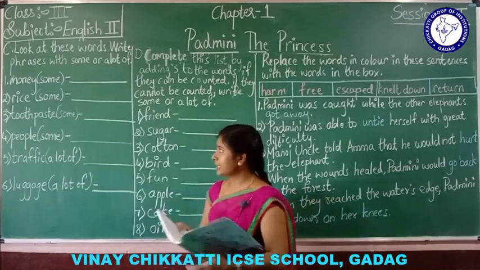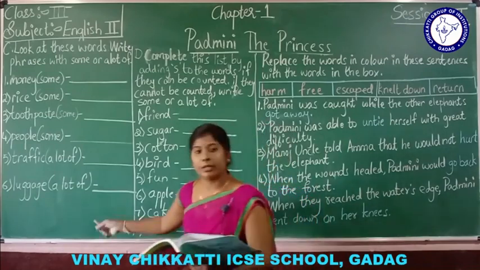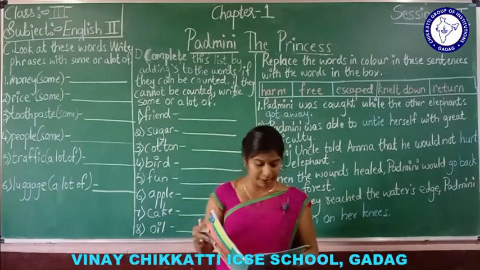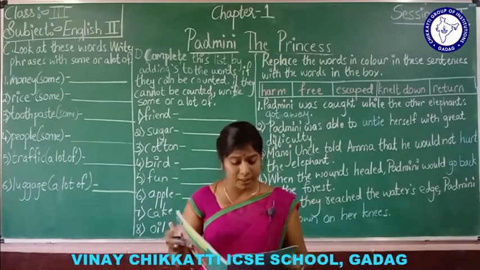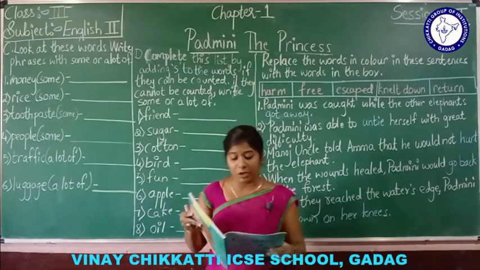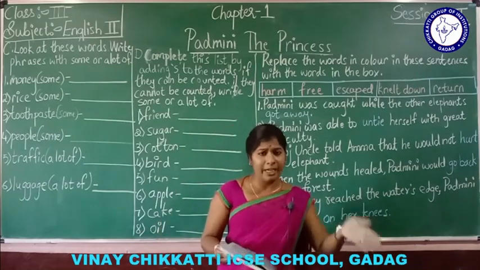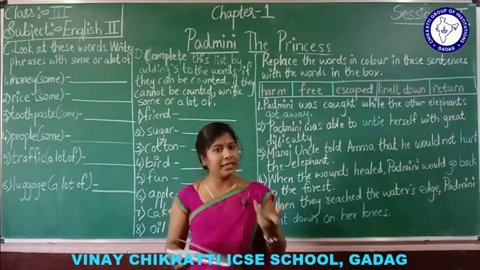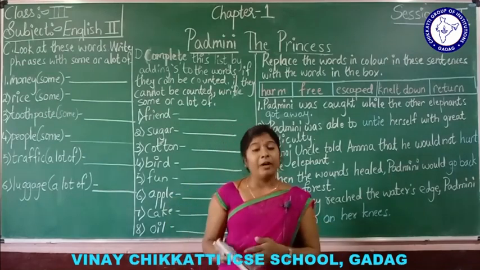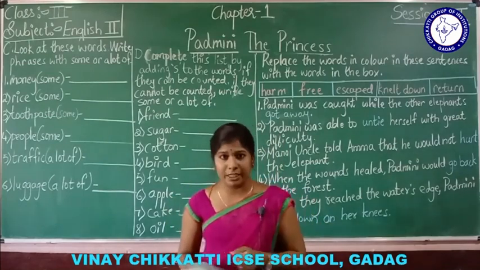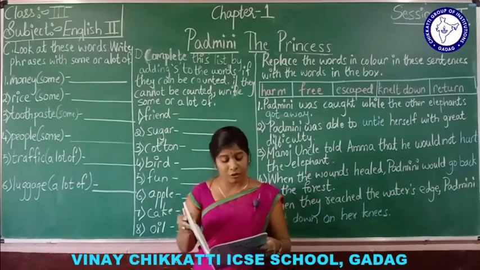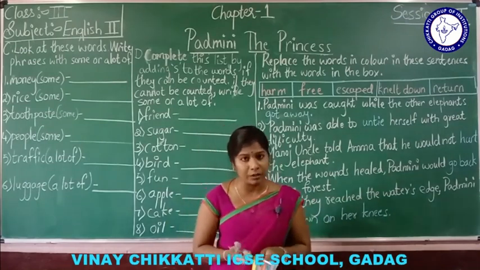Here there are examples. Which are countable and which are not countable? Read these words. They are names of things we can count one by one. Elephants we can count, right? And bandage we can count. But for rice, for water, can you count?